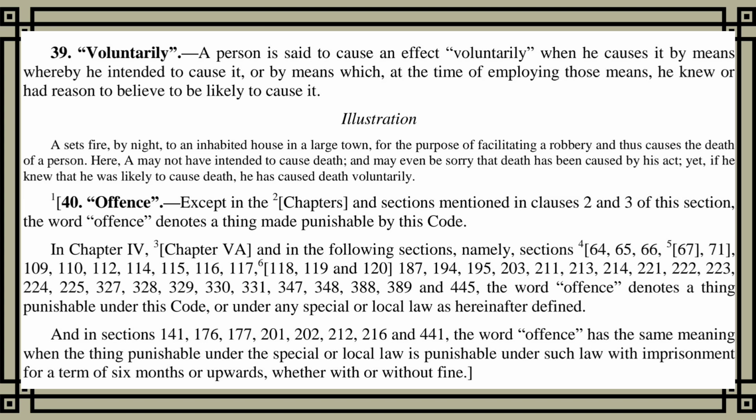denotes a thing punishable under this code, or under any special or local law as hereinafter defined. And in sections 141, 176, 177, 201, 202, 212, 216 and 441, the word offense has the same meaning when the thing punishable under the special or local law is punishable under such law with imprisonment for a term of 6 months or upwards, whether with or without fine.